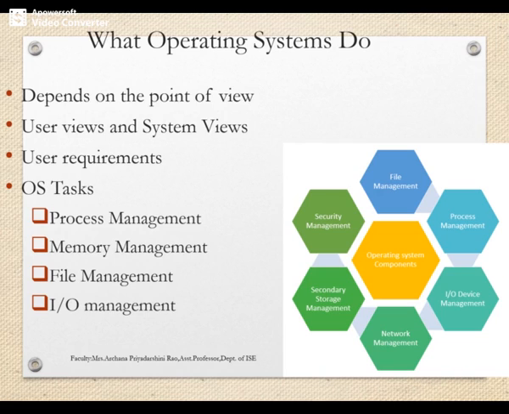If the user sits in front of the computer consisting of a monitor, keyboard, mouse, and system unit, it must be designed for that user. That means the OS must be designed mostly for ease of use. Whatever the user requires, it must perform the task quickly, efficiently, and as per the desire of the user.